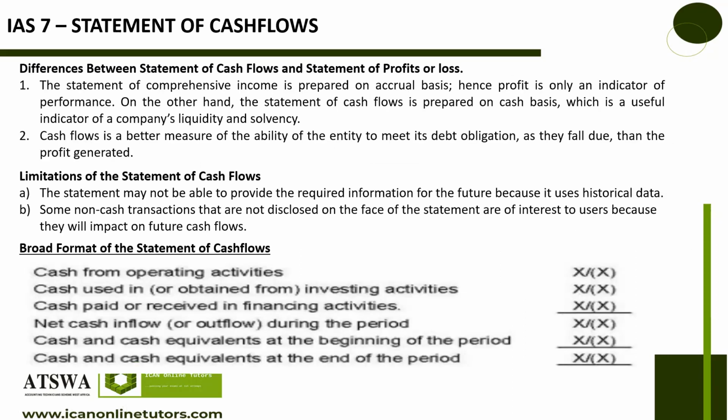So I was saying the other time, what are the differences between a statement of cash flow and the statement of profit or loss? The statement of comprehensive income is prepared on an accrual basis. I said this earlier, and that the profit is only an indicator of performance, while on the other hand, the statement of cash flow is prepared on a cash basis, which is a useful indicator of a company's liquidity and solvency.